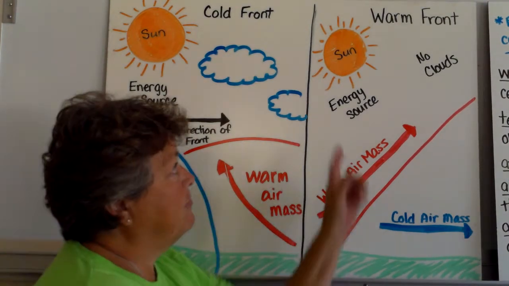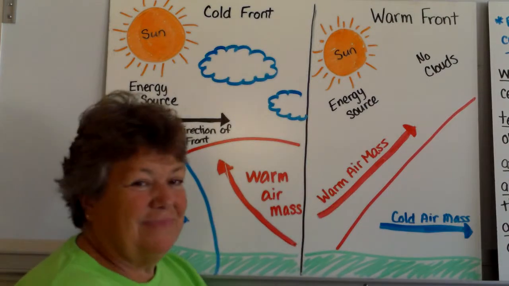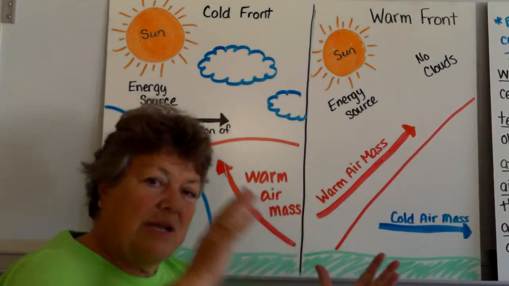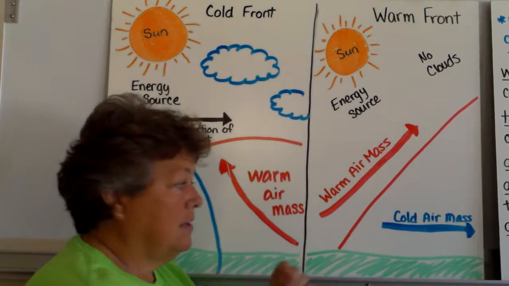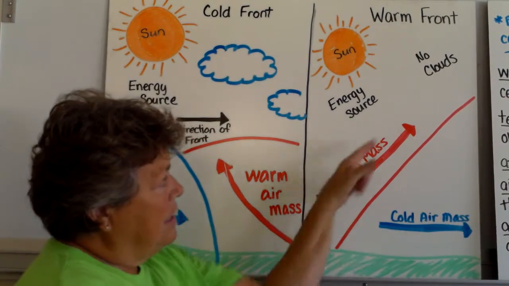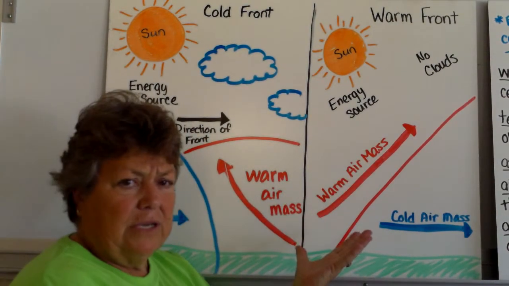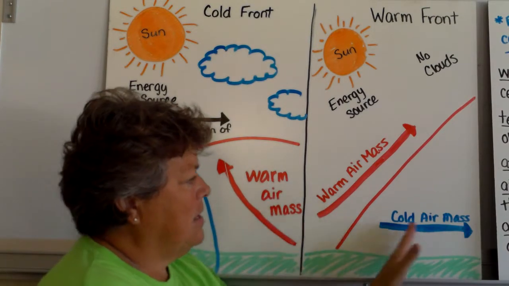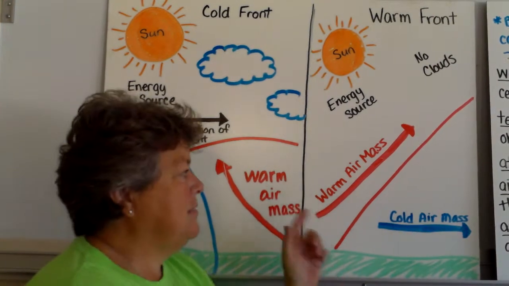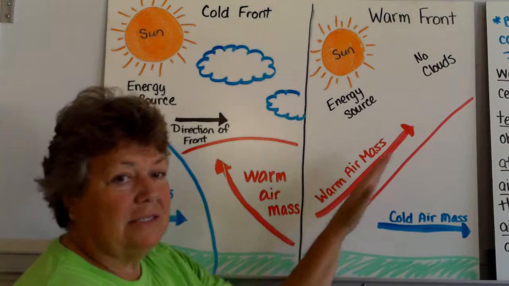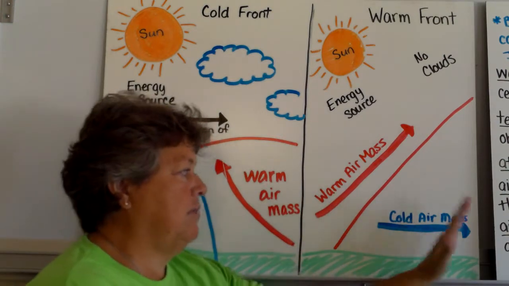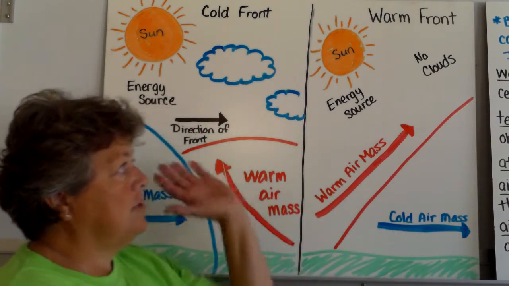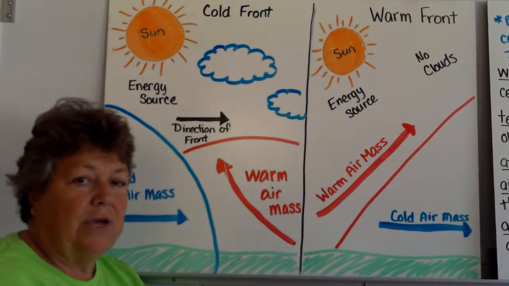Now, come to the warm front. It's kind of like the warm air is winning and it's going to push out the cold air. And so it goes that way. A lot of times we have like nice weather when it does that. So it's pushing out all that cold air mass, and then you get a warm front. It still rises, but it's winning. The cold air is going to go that way. Okay, those are our two fronts. Simple. We'll have to look at it later.